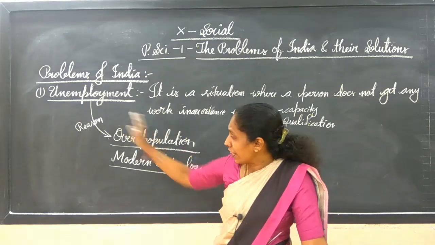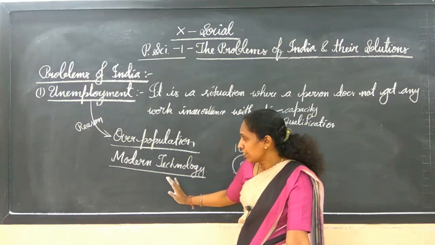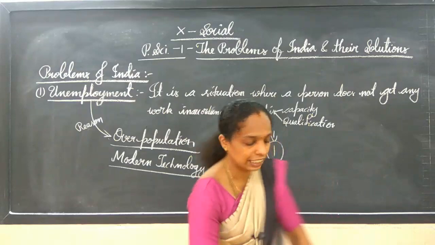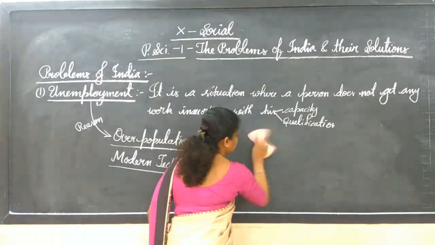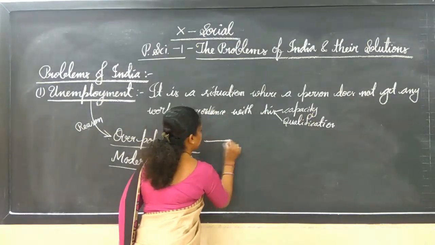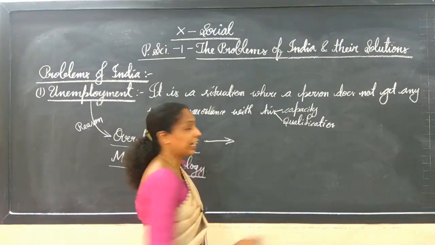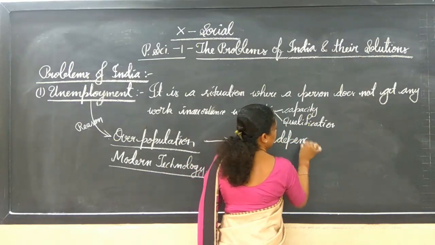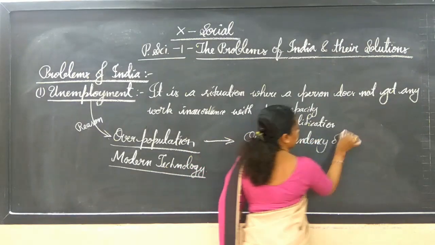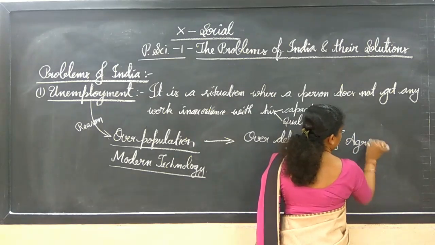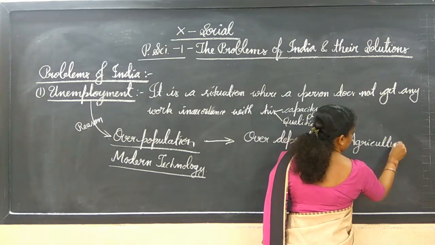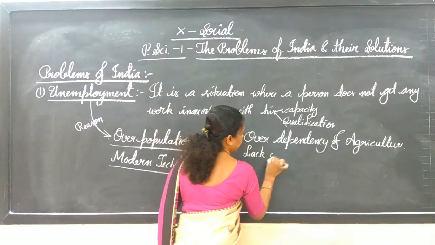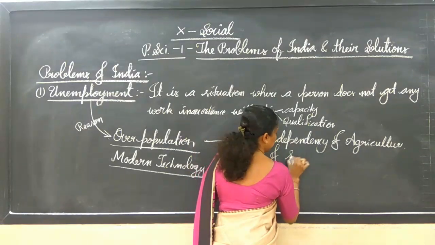Apart from these two reasons, overpopulation and modern technology, some other reasons also exist. Let's learn one by one. Over-dependence on agriculture. Lack of skill-based education.